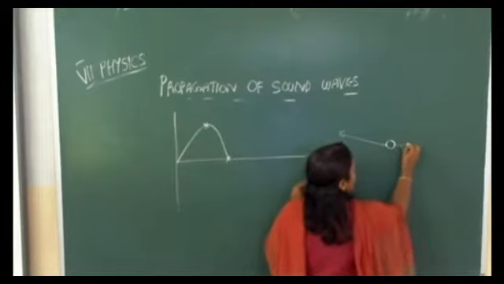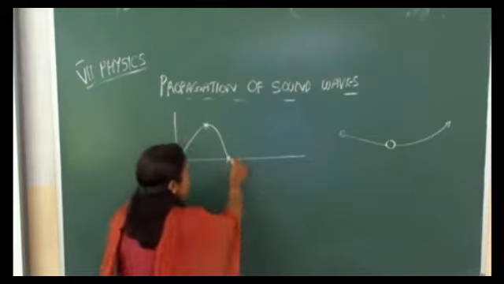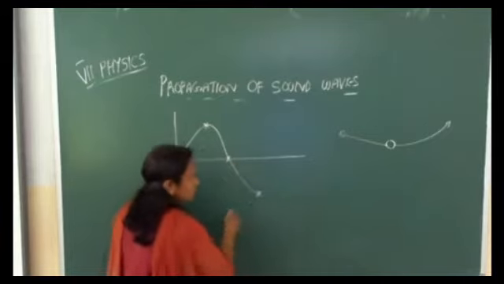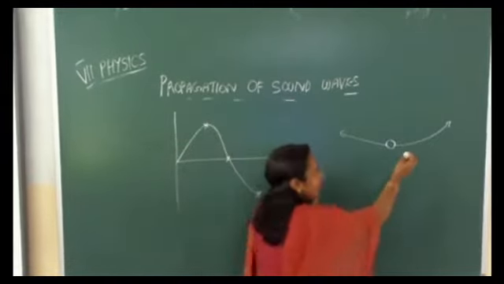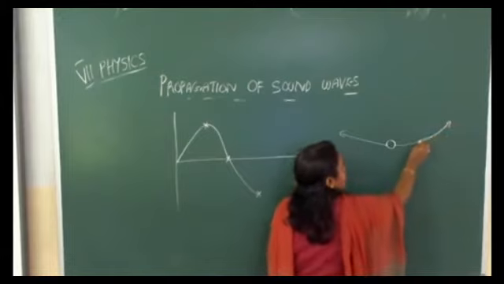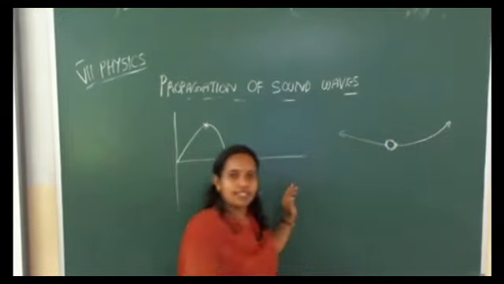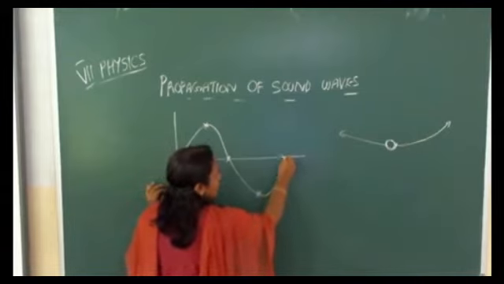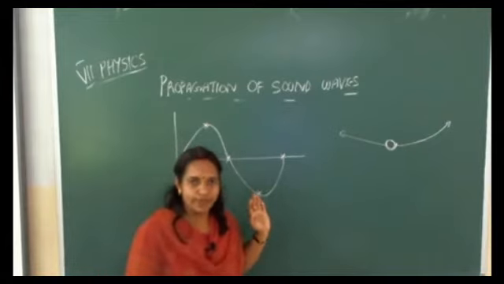Next, the object will move to opposite side. Here the object will come to this side. It will not stop there. The object will come back to its original position or mean position or rest position. So in this wave also it will come back to its original position, that is straight line.